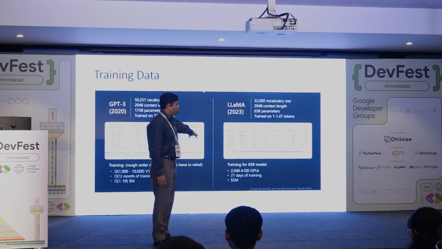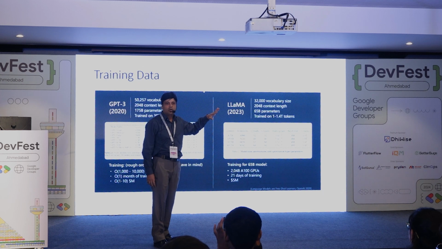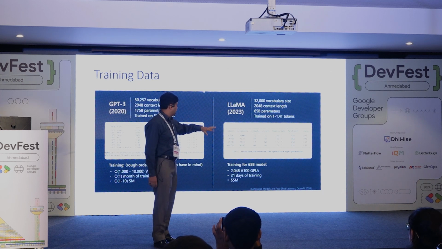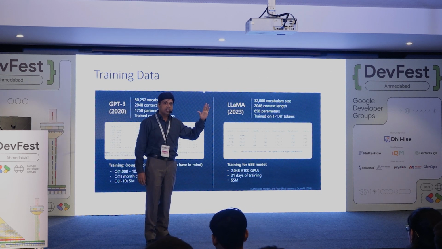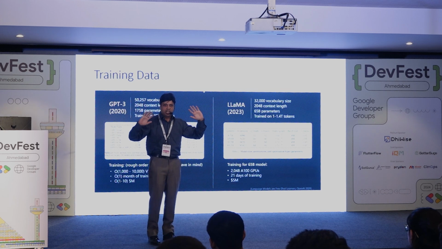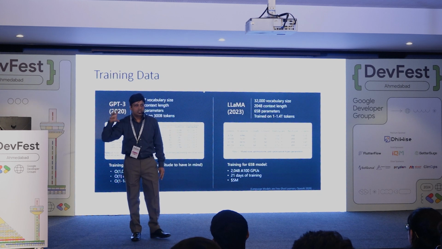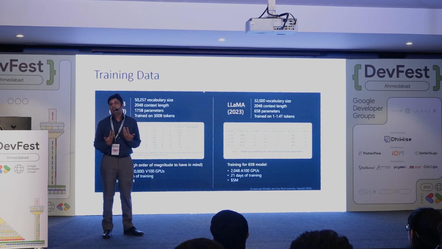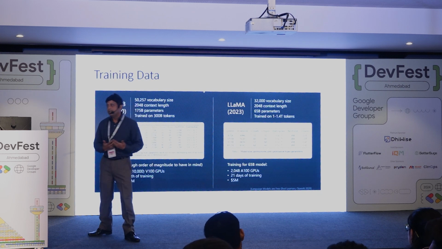And you can see it cost them $5 million, but now it's no longer a $5 million game; it's around a $100 million game to train a large language model. And it took around 2,800 GPUs. Can you imagine the amount of infrastructure it needs to train these kinds of models? That's why only companies like Google, OpenAI and Microsoft are training the models. So what we can do is use these models and build on top of them, right?